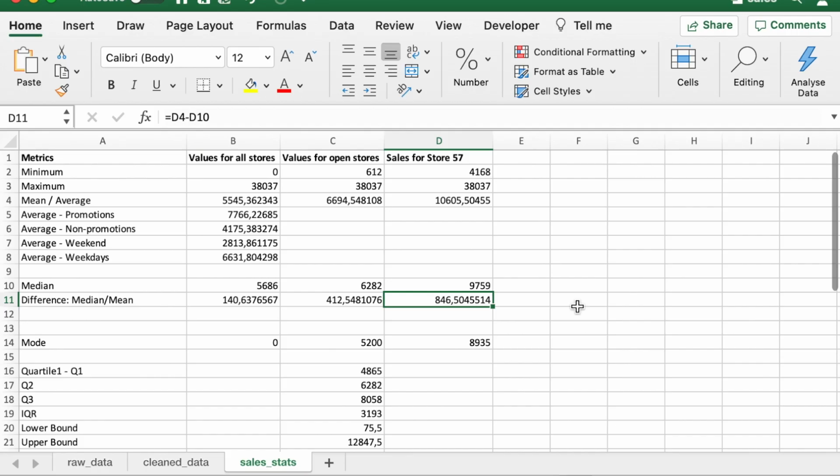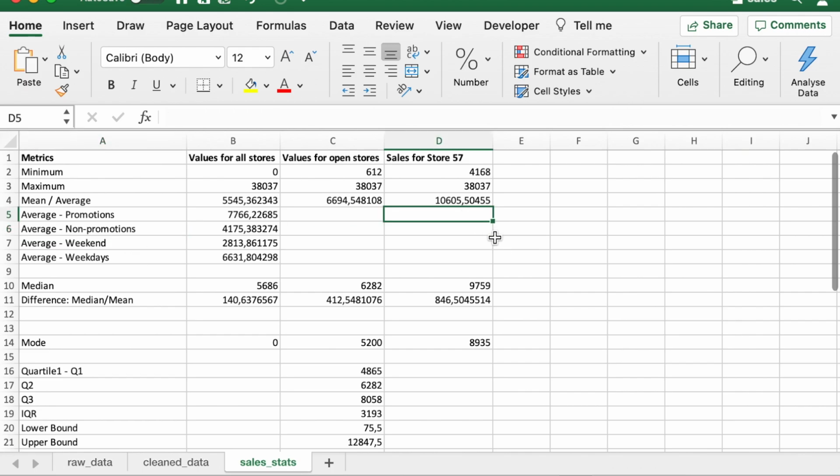We can now add more value by doing some more calculations. Let's calculate the average or the mean for store 57 for the days or the weeks where we had a promotion running versus when we did not have a promotion running. Also, we can calculate the sales for store 57 for the weekends versus the weekdays. All this information combined together will give the VP Ops a better picture of how a typical sales profile for store 57 looks like.